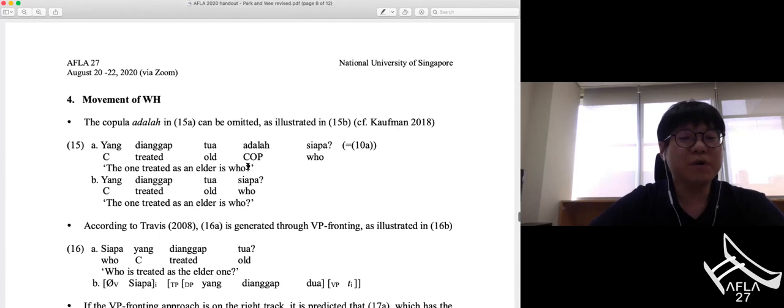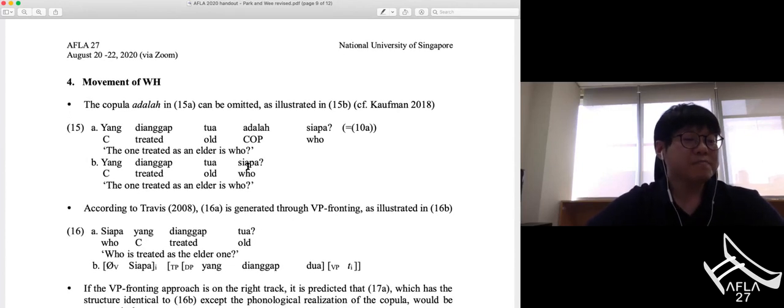Okay, and let's move on to the movement of the WH element. In this section, we'd like to argue that DP-WH movement does exist in this language. So let's consider the sentence in 15. 15a is the copula construction, and the copula adalah can be omitted. So 15a, yang dianggap dua adalah siapa, is grammatical, and 15b, yang dianggap dua siapa, is also grammatical.